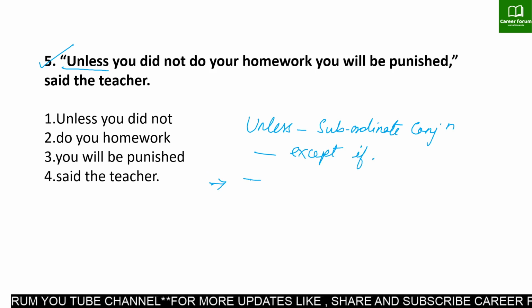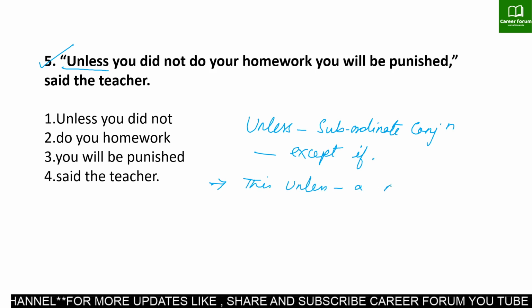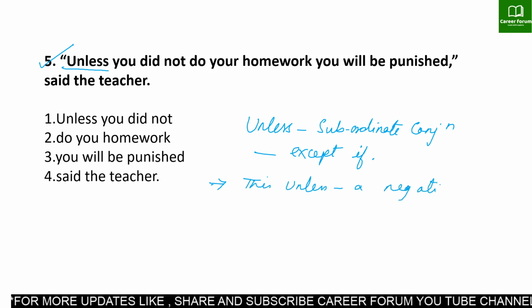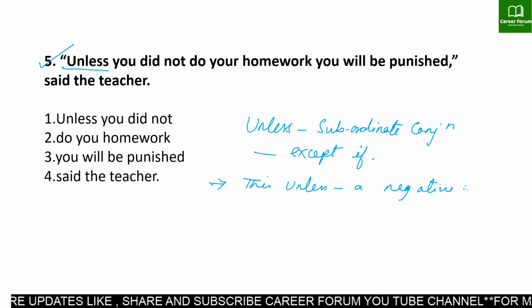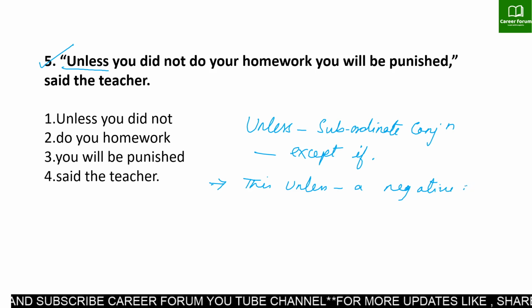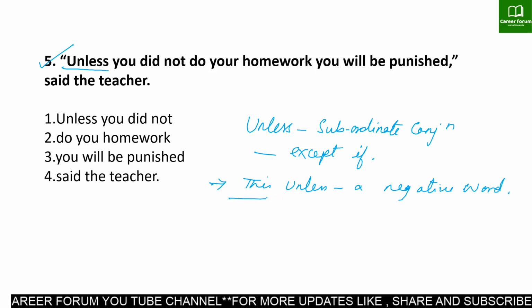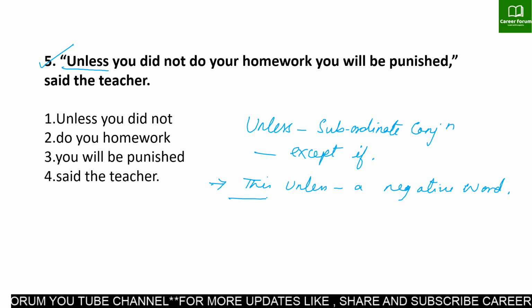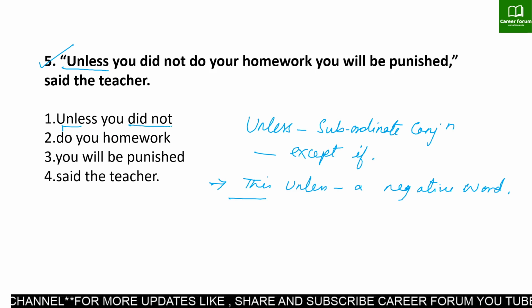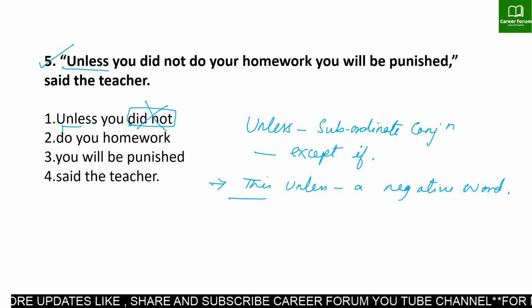Remember, this "unless" is itself a negative word. This rule is very important. We often make mistakes while identifying errors in sentences having unless, until or lest. The rule says whenever we have a negative word in the sentence, we should not use another negative word. So if we have unless, then "did not" is incorrect. With unless we should not use any other negative phrase.